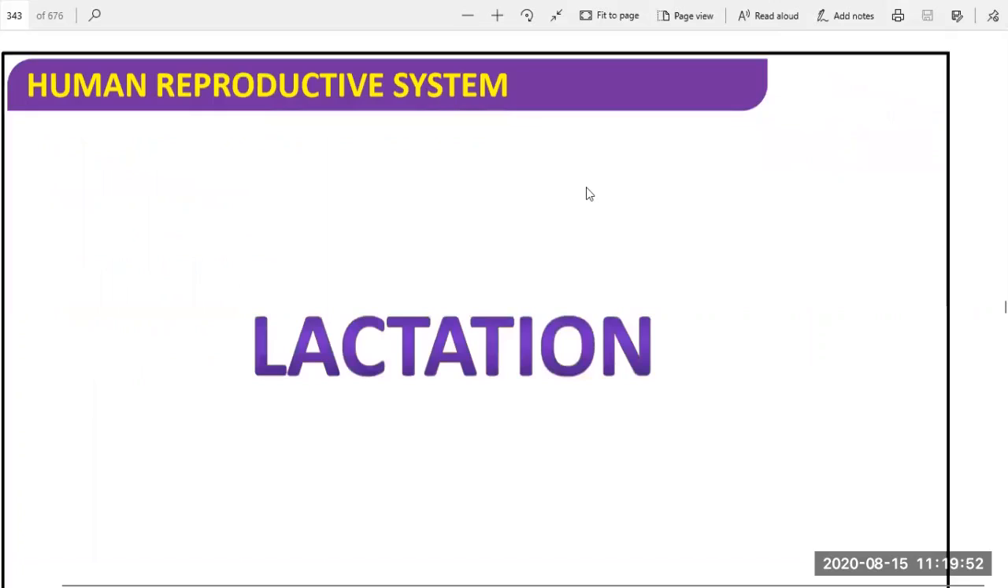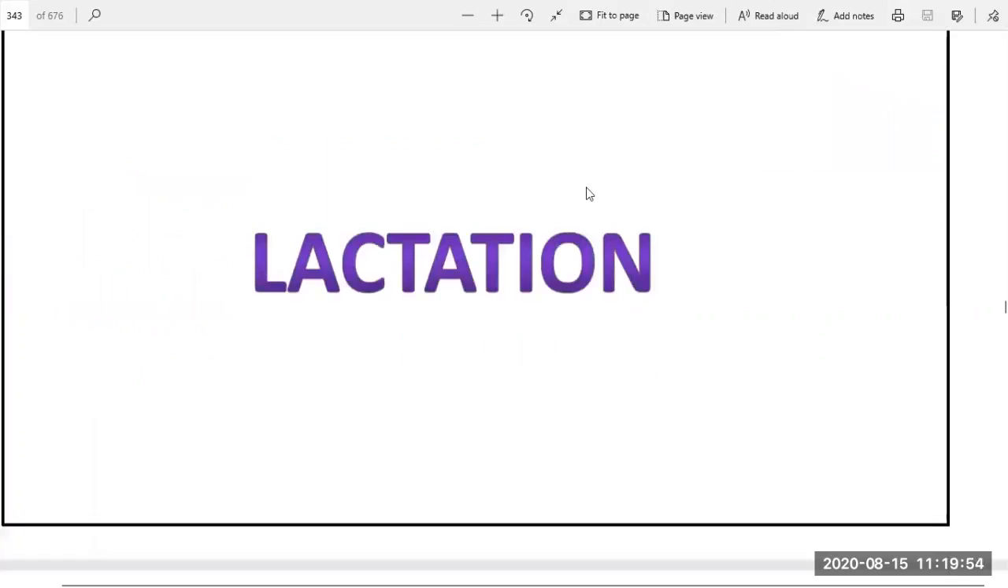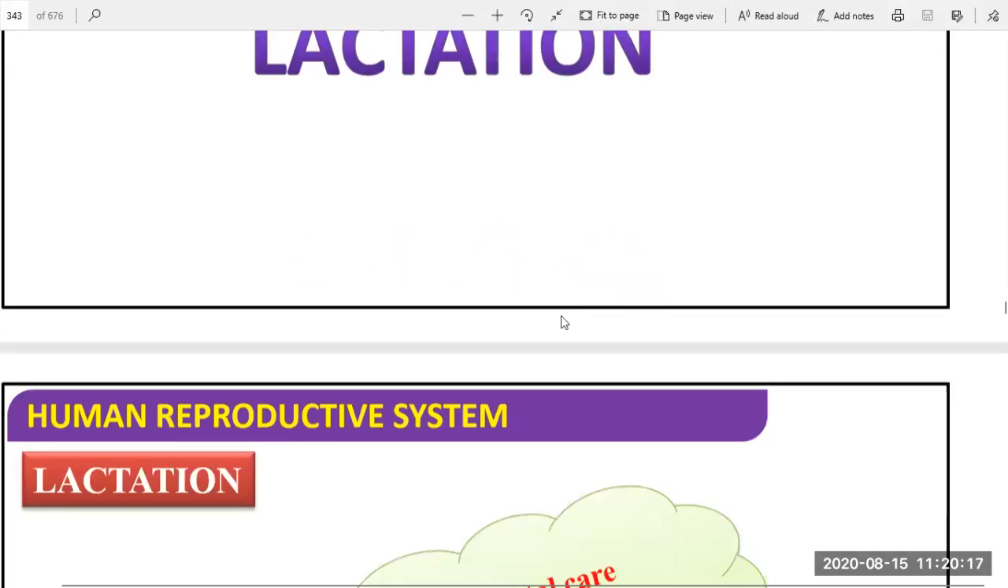Next is lactation. Lactation, the term used is lactation. It means formation of different liquefied substances. Some hormones are there, some enzymes are there. So during the pregnancy, many enzymes and many hormones are synthesized, they are secreted by the various tissues, and they help in the pregnancy and also in the development of the fetus. Okay, so what do you mean by lactation?